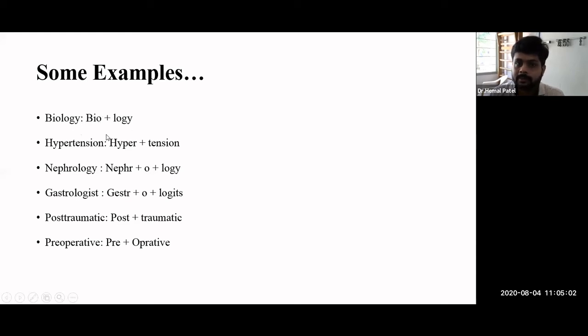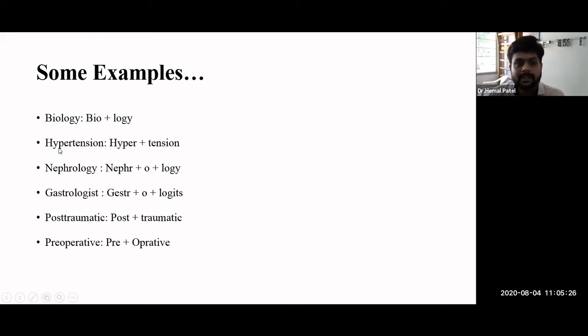Again, the logic will be the same: the study related to a very specific structure. So in biology, the bio is considered a root word and the logi is considered a suffix. If I change only the root and keep the same suffix, the meaning will change.